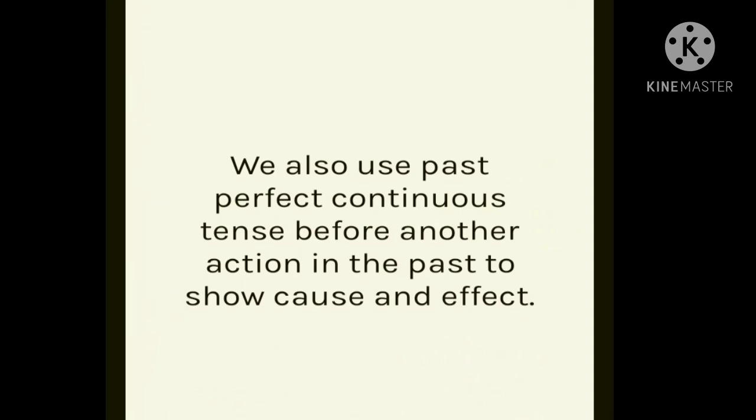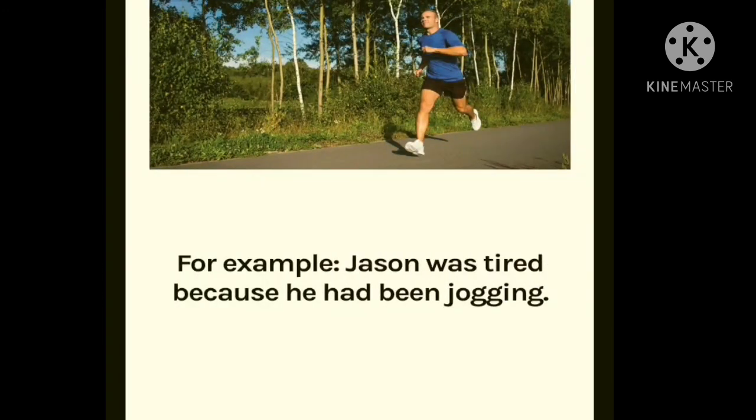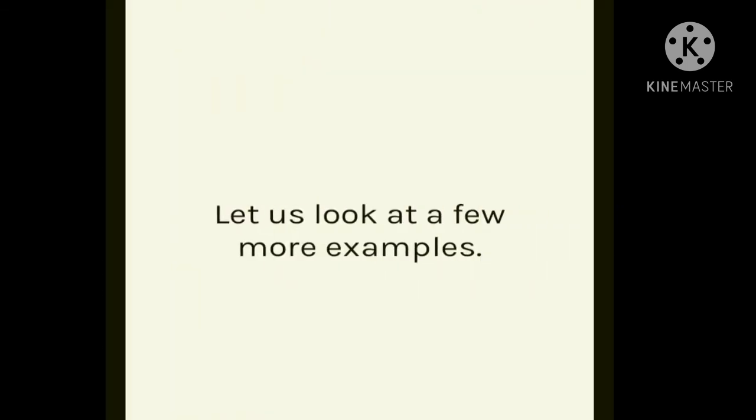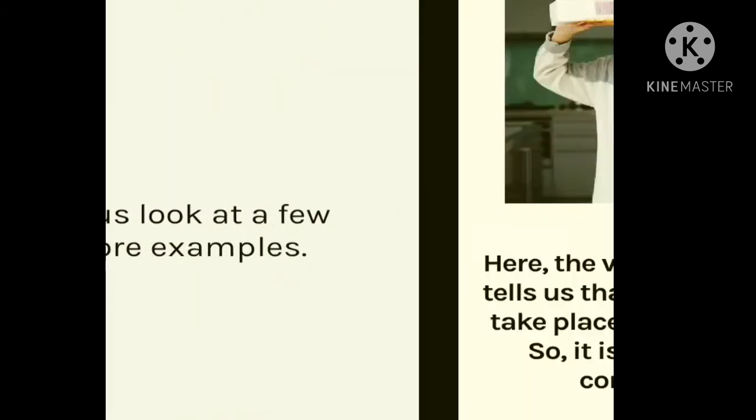We also use past perfect continuous tense before another action in the past to show cause or effect. For example, Jason was tired because he had been jogging. Here the verb had been jogging tells us that the second action was caused by the first action. So it is in the past perfect continuous tense. Let's look at a few more examples.